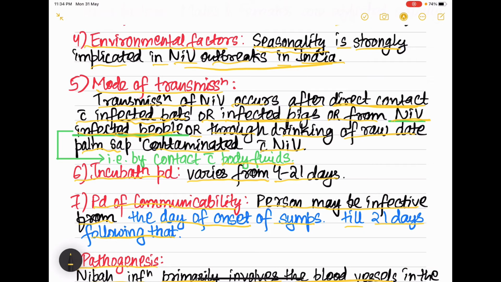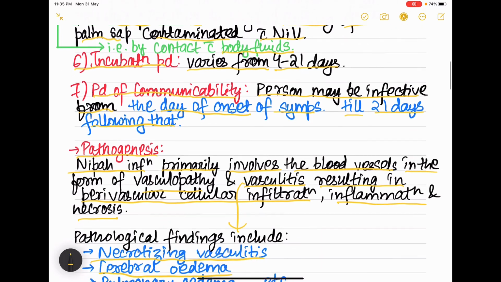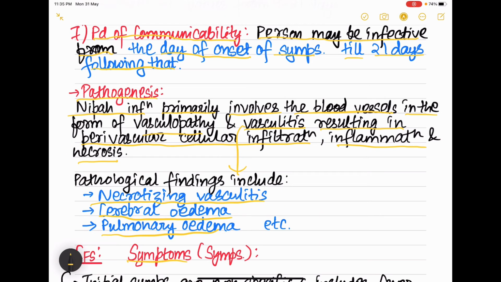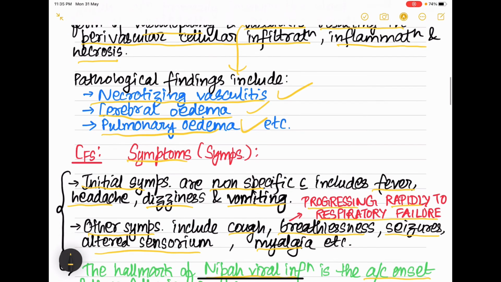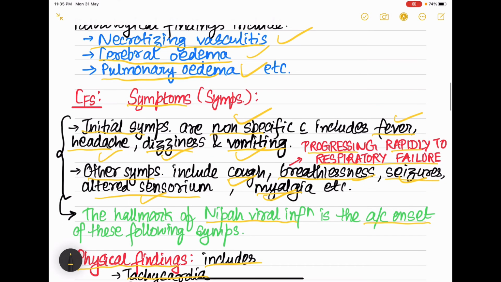Incubation period is 4 to 21 days. Period of communicability I have already mentioned, that is from the day of onset of symptoms till 21 days following that. Pathogenesis is mainly vasculopathy, that is affecting the blood vessels, and we can see pulmonary edema, cerebral edema, necrotizing vasculitis. All these three can be seen as the pathological findings. Then symptoms, initially the symptoms are non-specific and it includes fever, dizziness, vomiting, headache. Later on we can also see the symptoms like cough, breathlessness, seizures, myalgia, altered sensorium, and all these symptoms will be having an acute onset. That is the hallmark feature of Nipah viral infection.